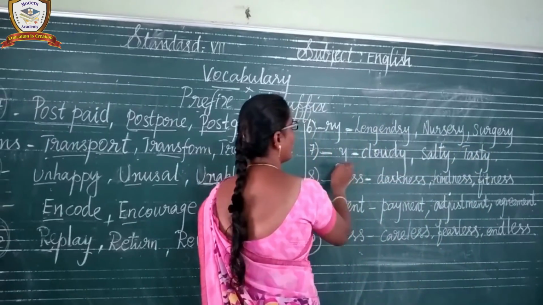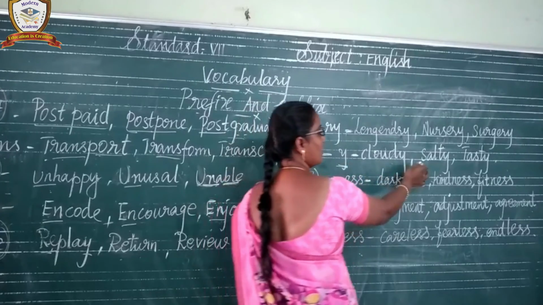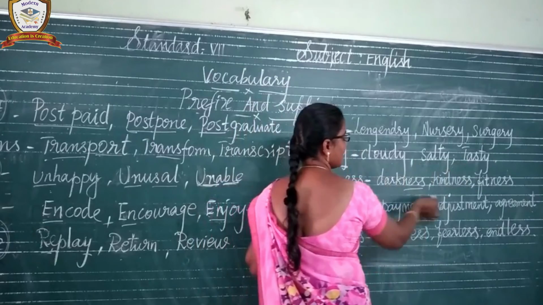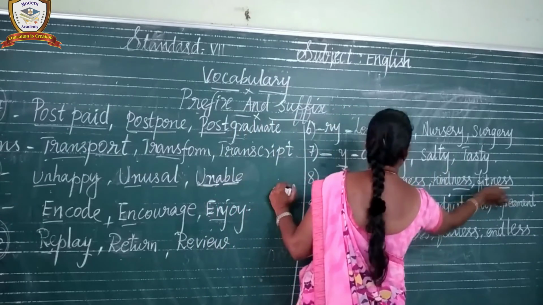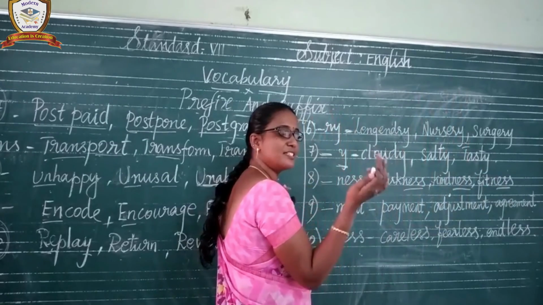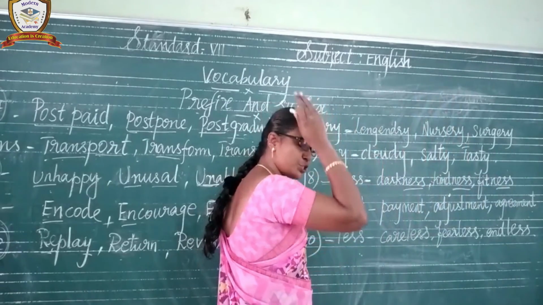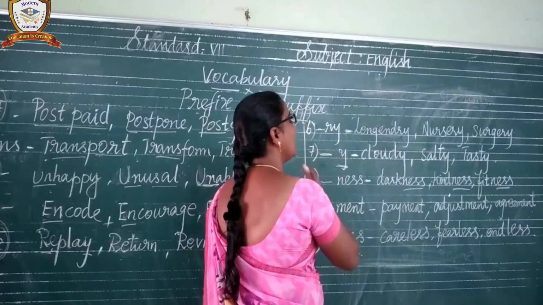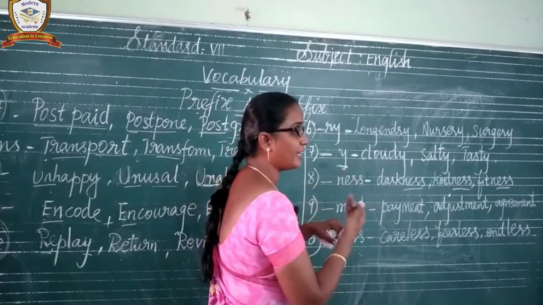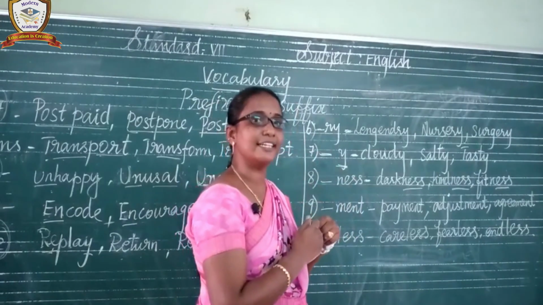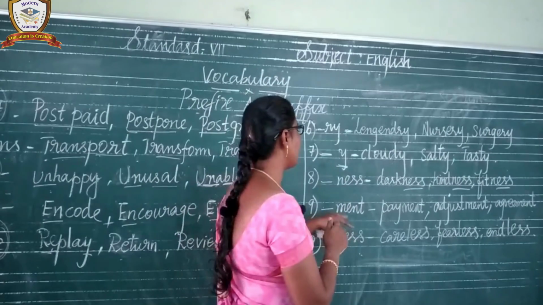And the next one, white, cloudy, salty, tasty. Ness, darkness, kindness, fitness, happiness. Understand? Sadness. Many words are there. You should try to do this. Understand? By adding the syllable at the beginning of the root word and the end of the root word to form a new word, you develop your vocabulary skills, children. It is very important. Understand?